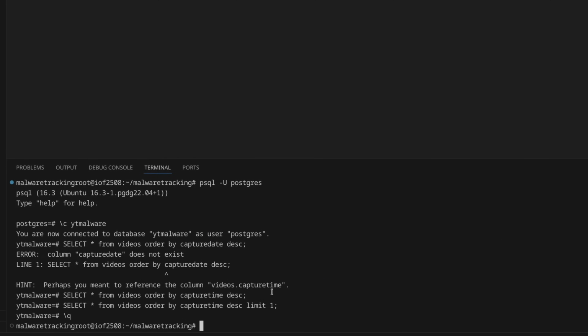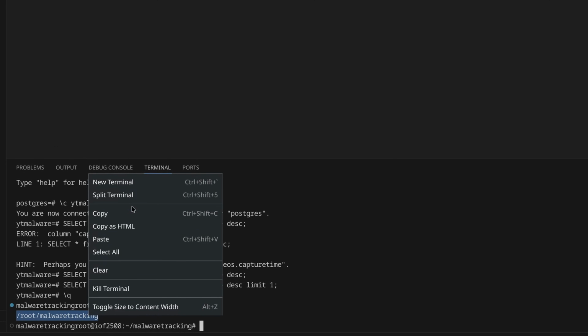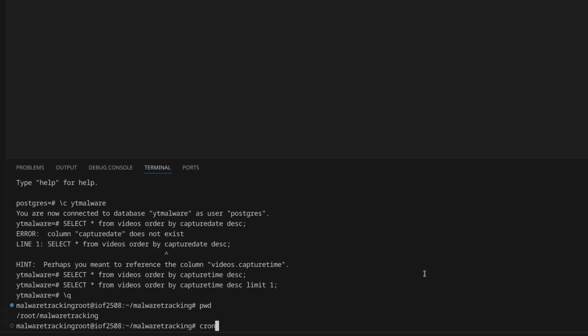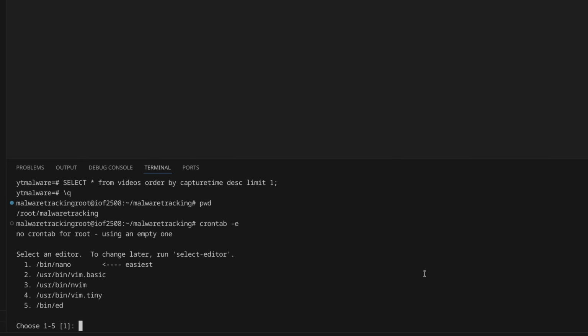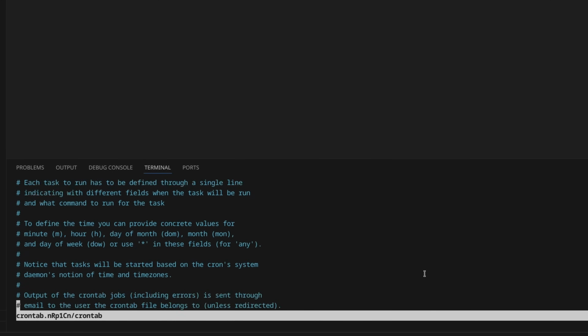So now we just go to cron. Well, we do pwd, so we remember where we're working out of. Okay, we're in root malware tracking. So then we do crontab -e. We'll use nvim. Doesn't matter, you can use what you like.